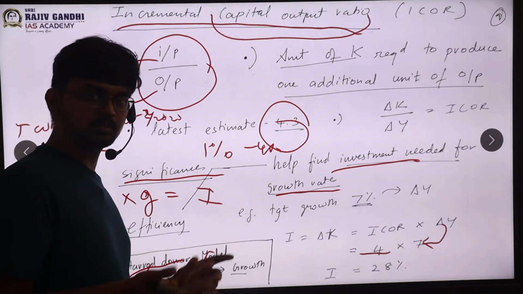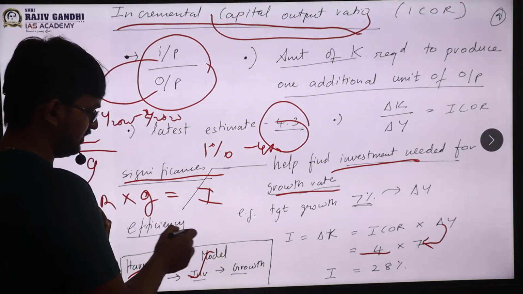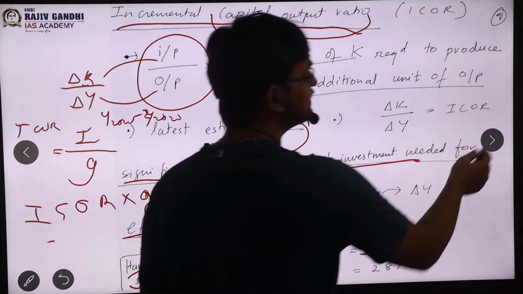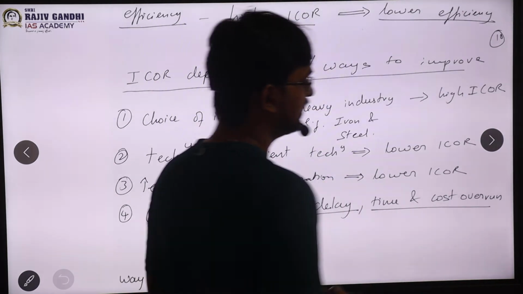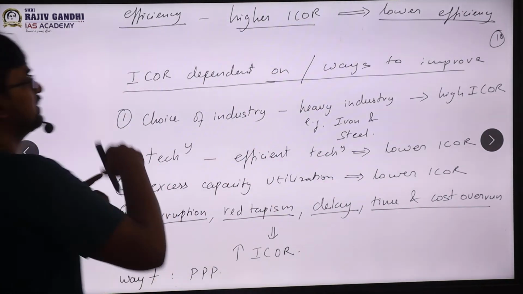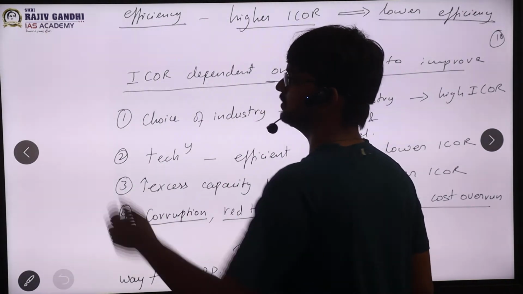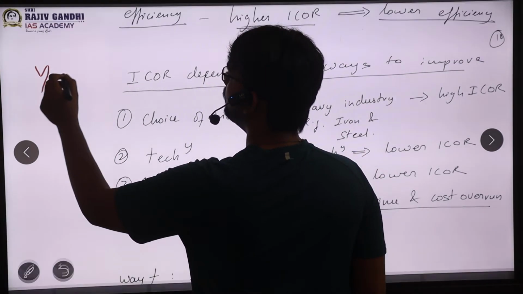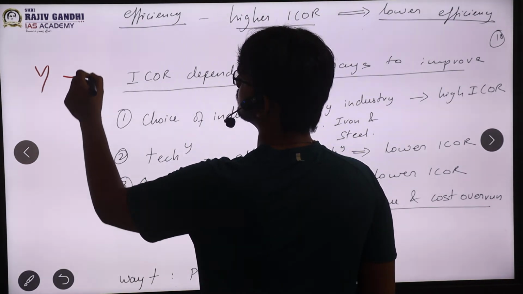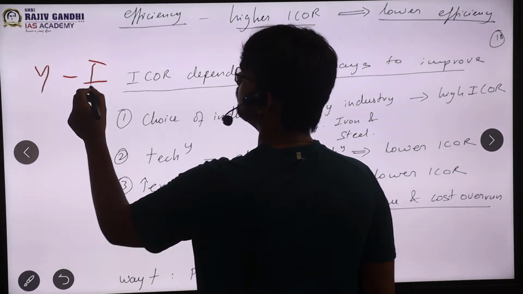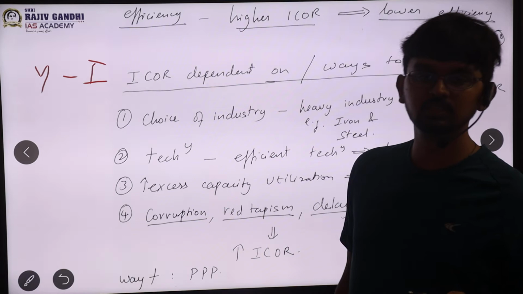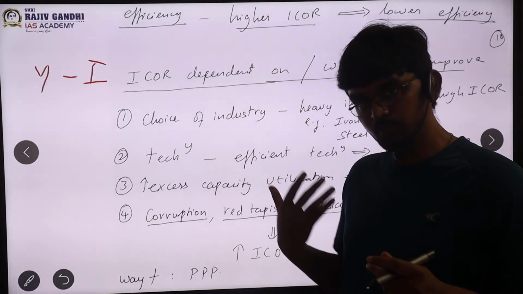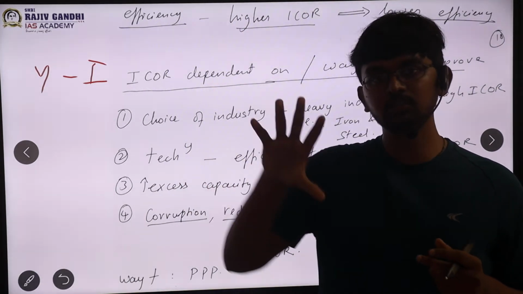It helps us find the investment rate. The second significance is nothing but efficiency, sir. So how is ICAR a measure of efficiency? What am I saying? ICAR essentially says how much input is needed for how much output. Essentially, it says how much input is converted into output.